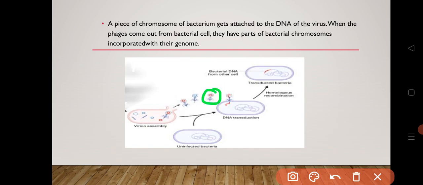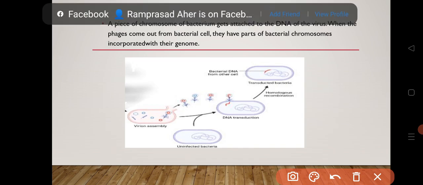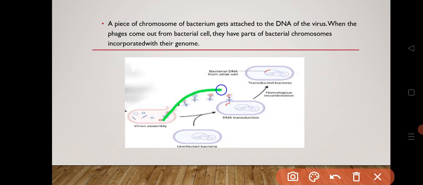So these are the genetically recombinant DNA present in this phage DNA, incorporated with this genome. When they come out from that bacterial cell, they will again infect another bacterial cell.